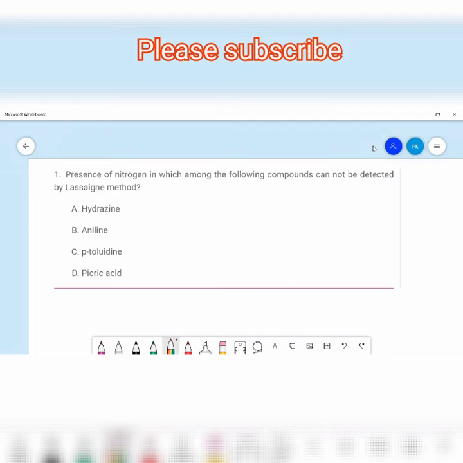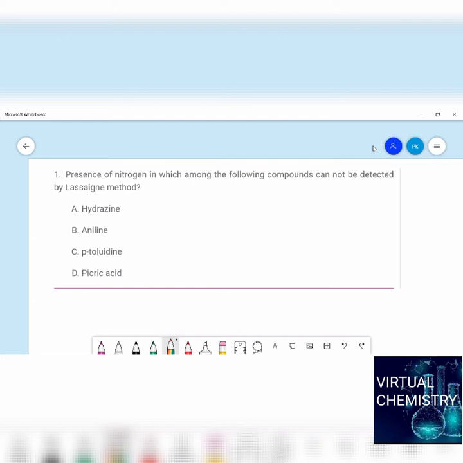Hello students, let us discuss a few important questions from general organic chemistry. So here comes the first question. Presence of nitrogen in which among the following compounds cannot be detected by Lassaigne's method.